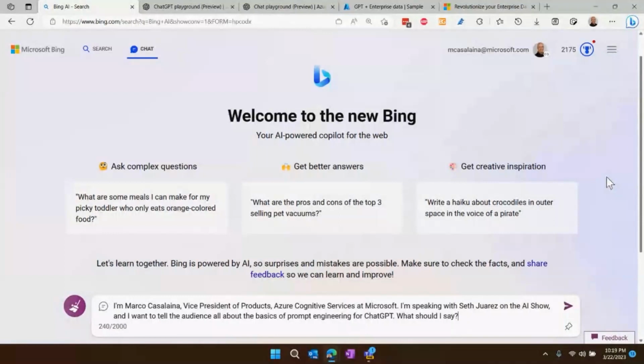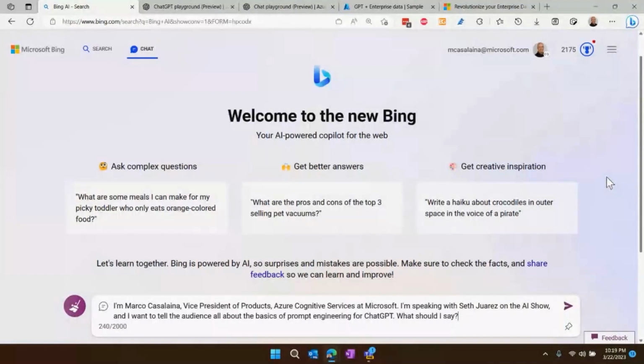Why, it so happens that there is something I can show you. Let's take a look. All right, so check this out. We're going to start with Bing. And if you haven't tried the new Bing chat experience yet, it is pretty cool. And it's also based on GPT. In this case, this is actually GPT-4.